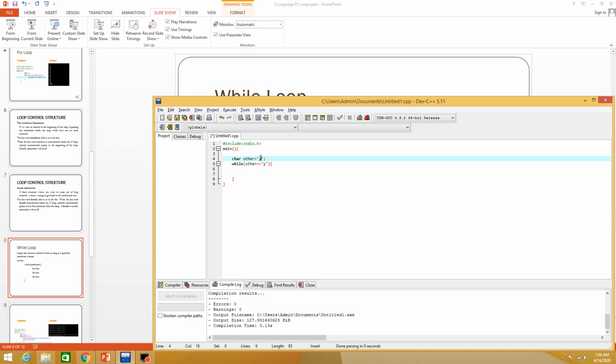This will assign the value y to variable other. However, this double equals means it will compare y with the other variable. Okay, so if the condition of the loop is true, please repeat the following statements: